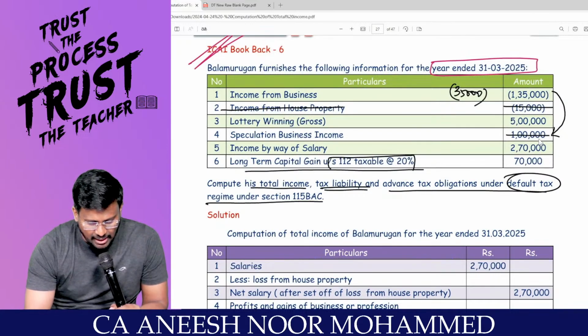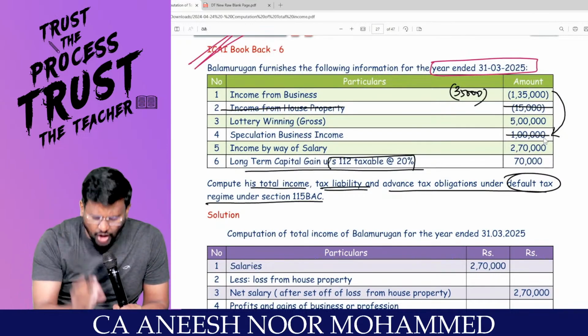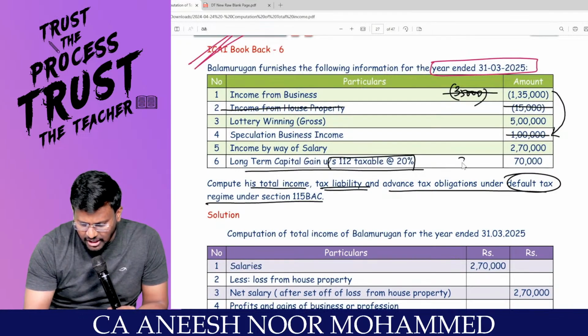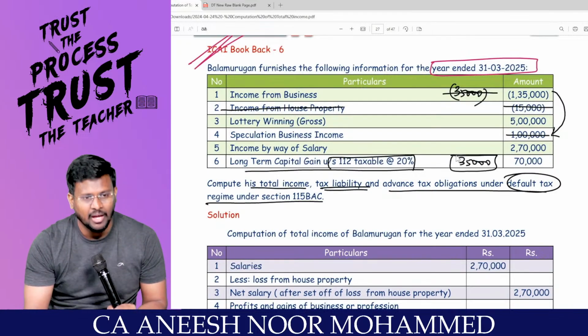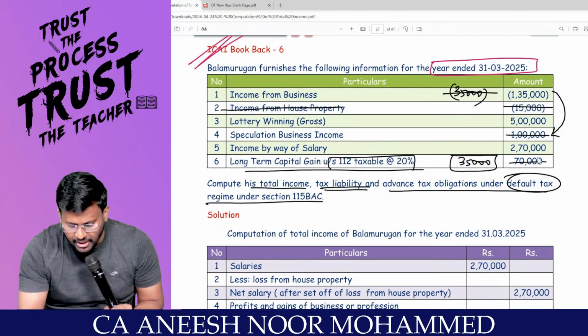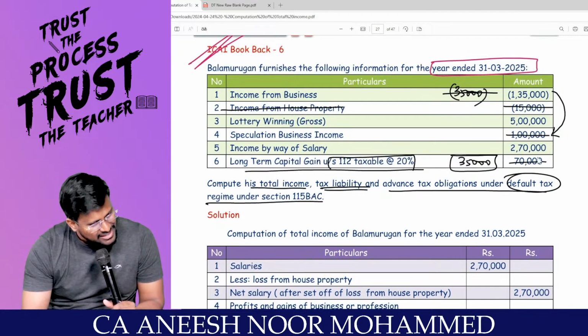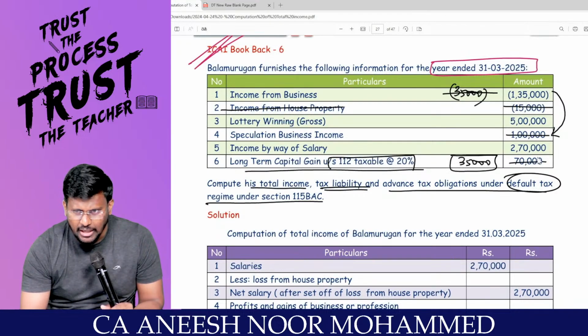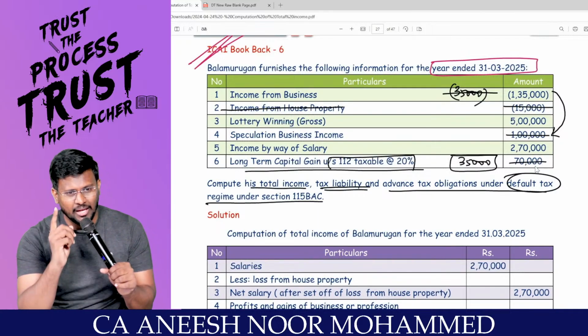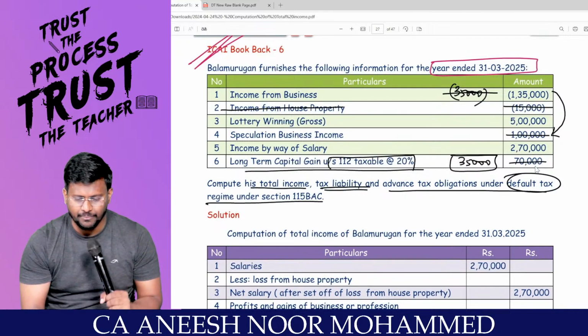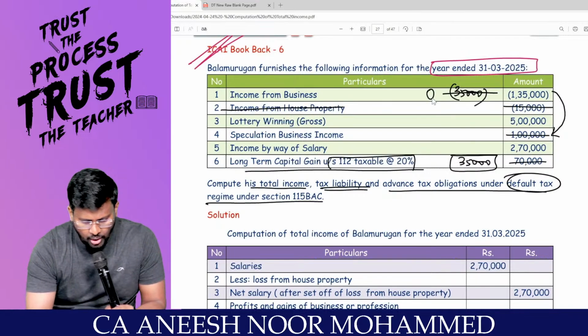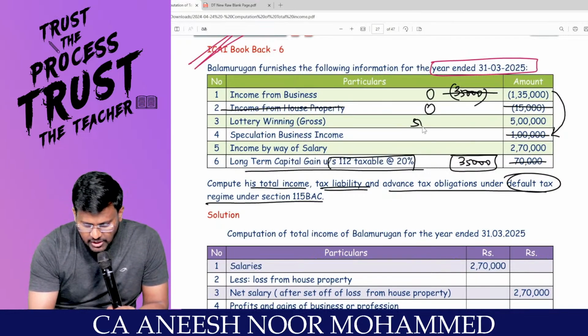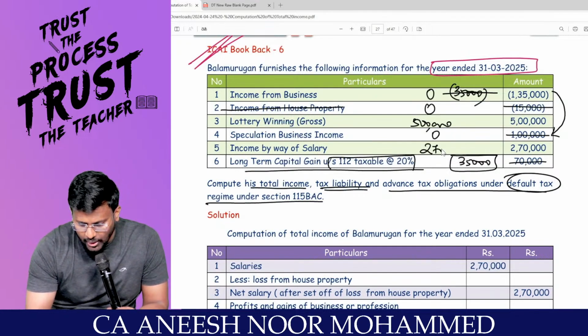But business income can be set off against any head of income except salary. So this 35,000 can be set off against long-term capital gain. And sir, the taxable long-term capital gain will become 35,000. Yes, sir. Many people will carry forward that 35,000. Will you carry forward? Because business loss can be set off against any head of income. So business becomes 0. House property already 0. This 5 lakhs will remain as 5 lakh. Speculation business income becomes 0. Salary 2,70,000 is there. And long-term capital gain 35,000 is there.